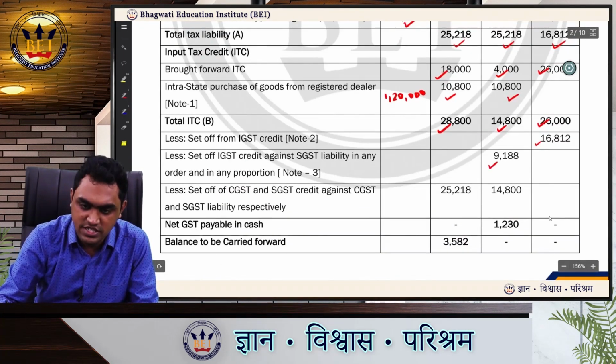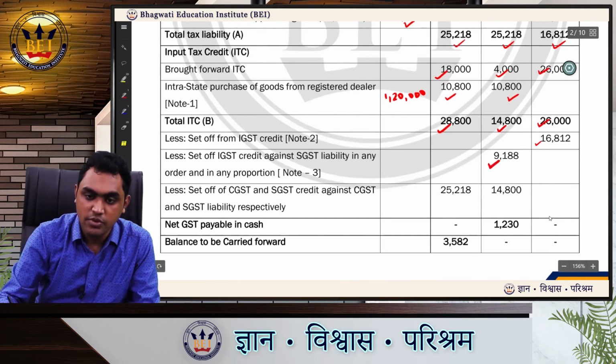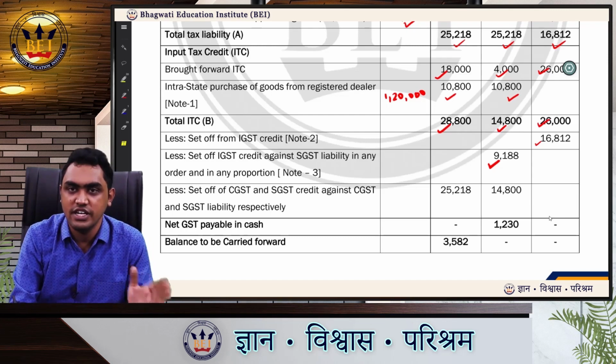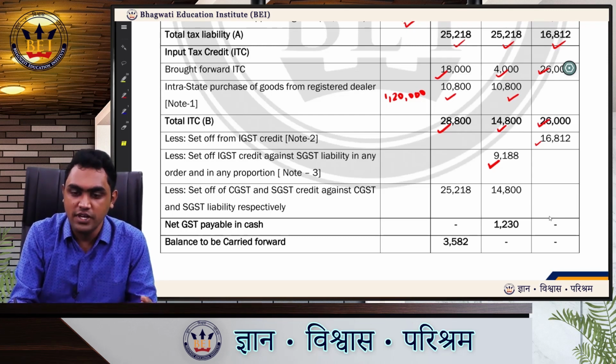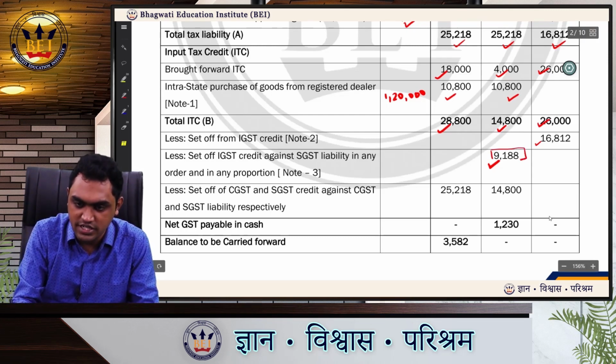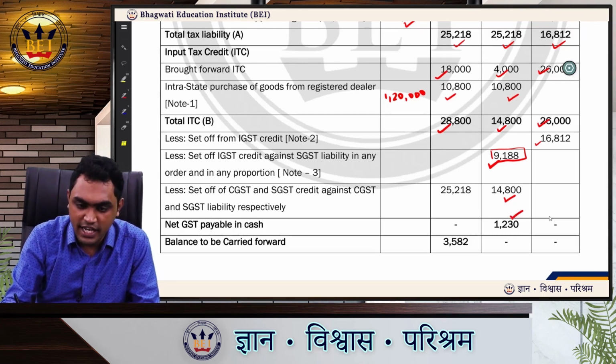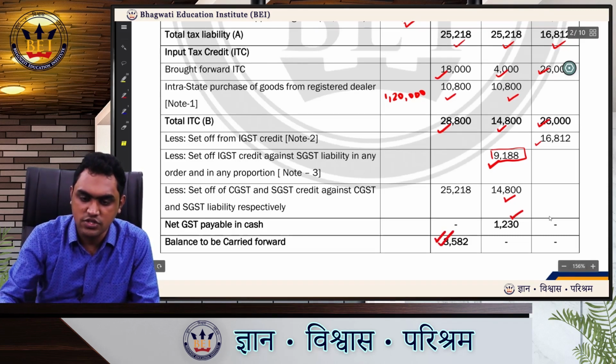I am setting it off against SGST because I have sufficient required balance of CGST. So there is no use of setting it off against CGST. We need minimum cash outflow. So I will set it off fully against SGST. SGST input tax credit 14,800. So net amount payable in cash is 1,230 and carry forward balance of CGST is 3,582.